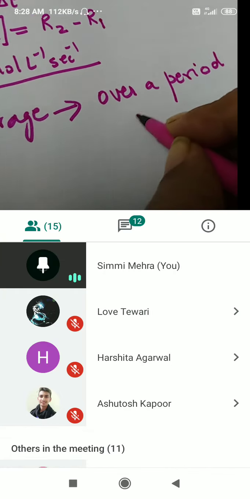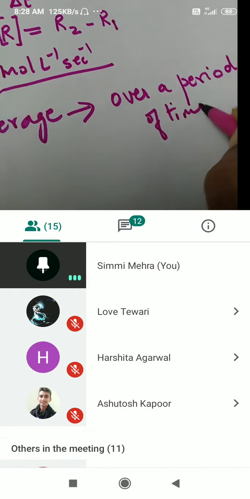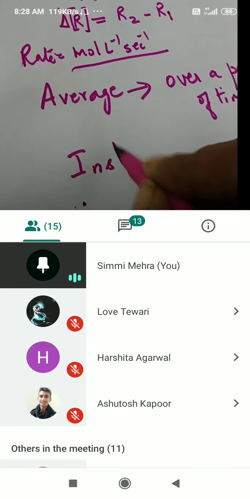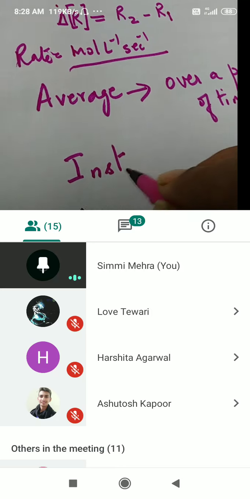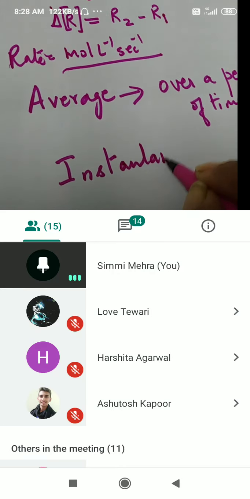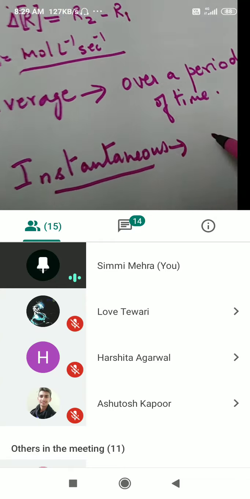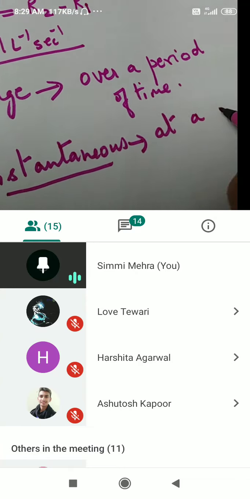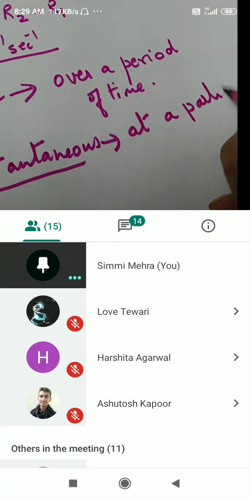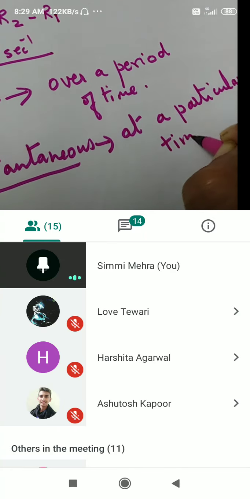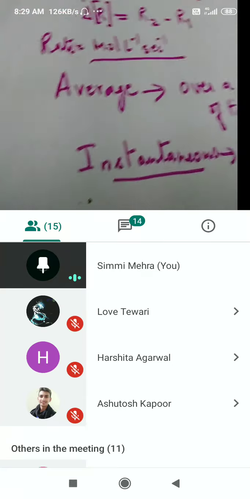And instantaneous rate of reaction means at any particular instant or time.